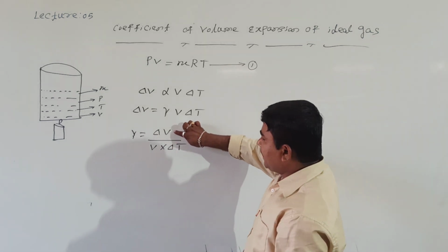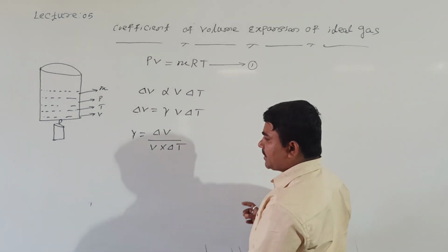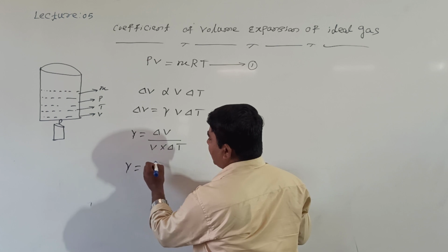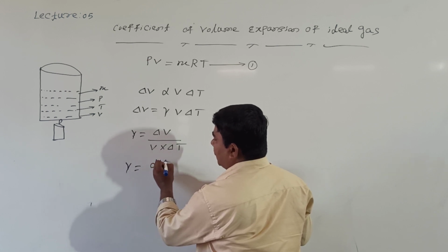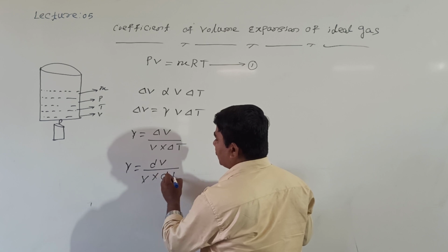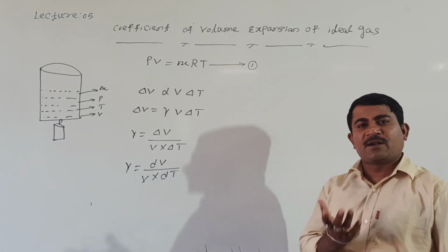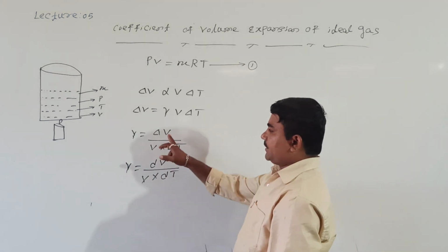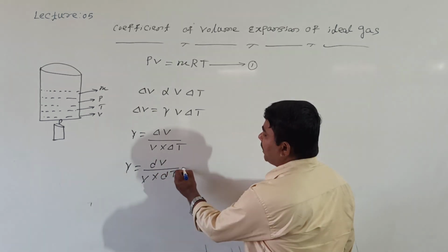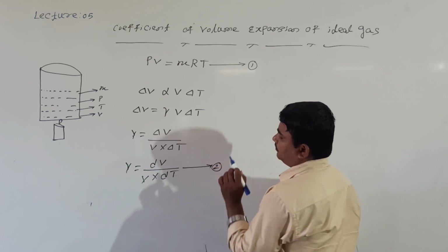You can represent it by del V, del T, or like this also. For my convenience, I will take del V similar to dV, del T similar to dT. Shall I call this equation number 2?